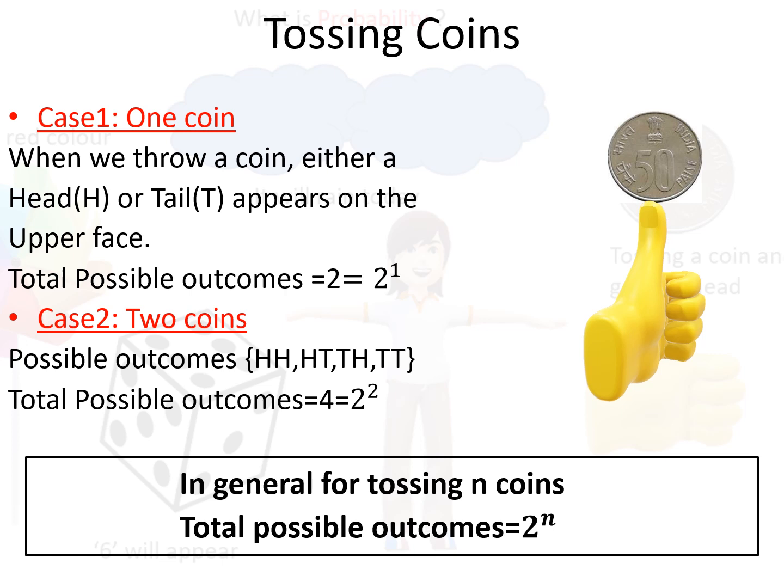When we are tossing two coins, possible outcomes are head head, head tail, tail head, and tail tail. So the number of possible outcomes is 4, which can again be written as 2 raised to the power 2. So in general, for tossing n number of coins, we have total possible outcomes as 2 raised to the power n.